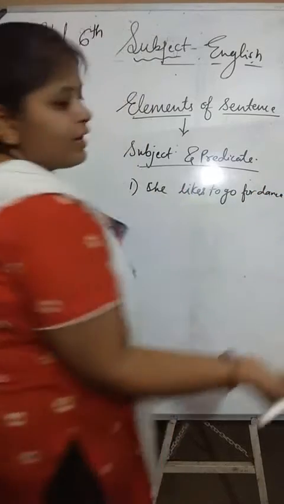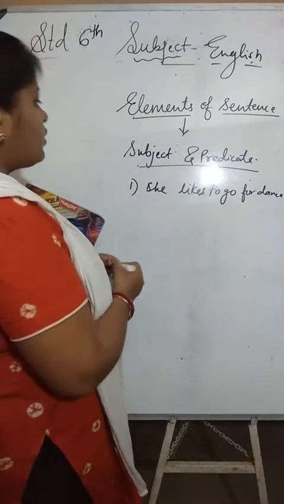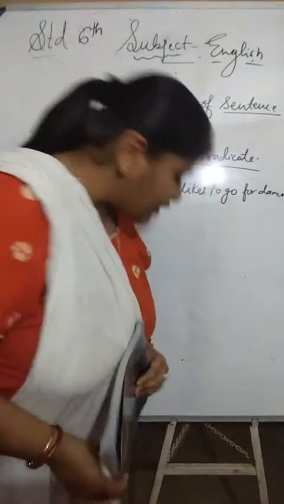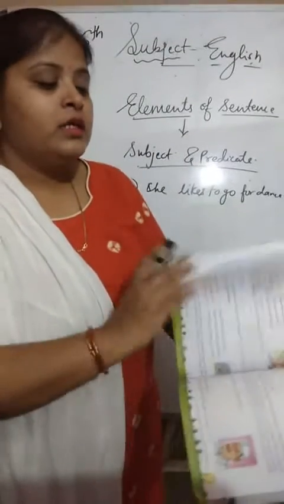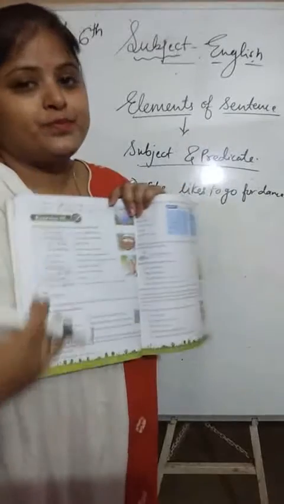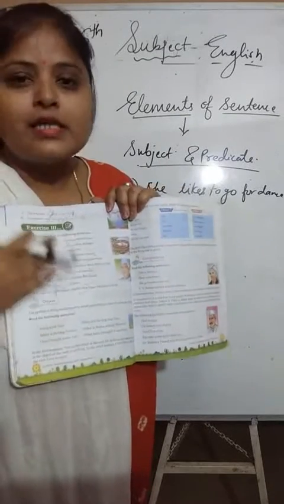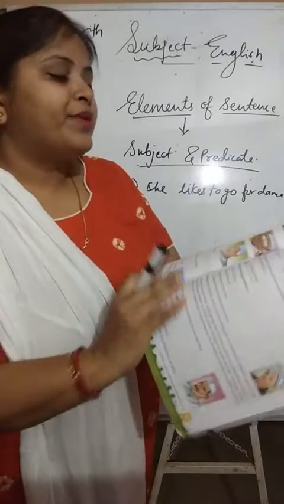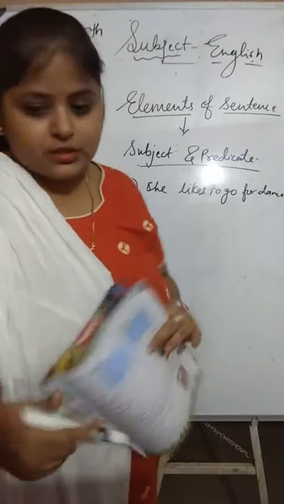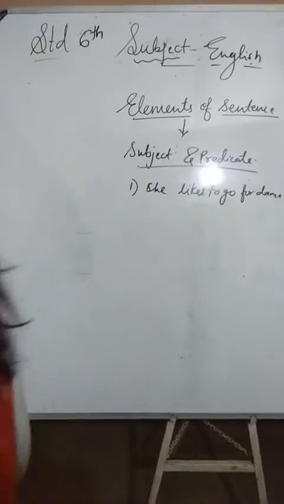That predicate you have added. Now today, if the predicate has been given, you have to add the subject. This is the exercise where the predicate has been given, you need to write the best possible subject.